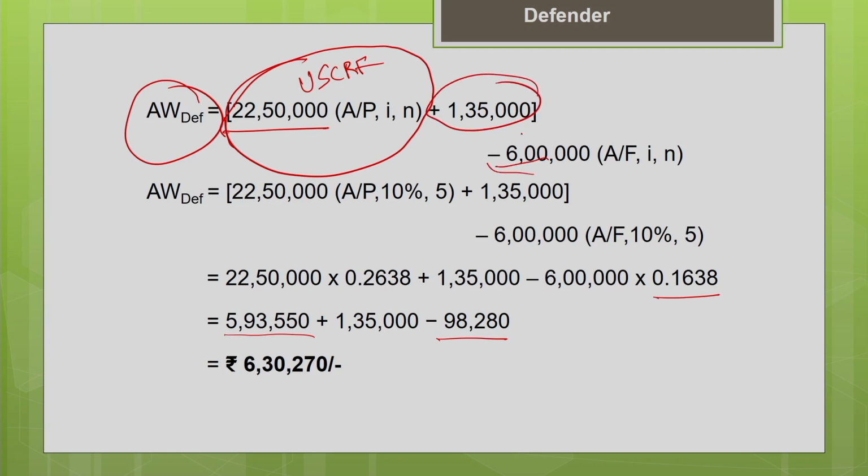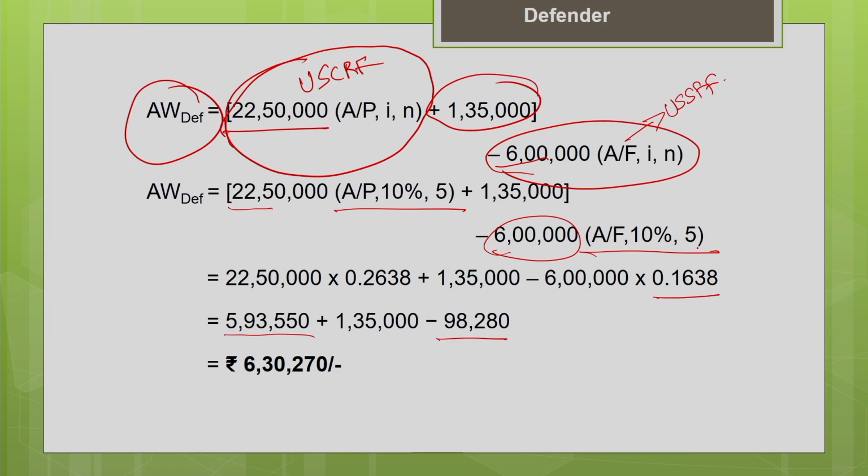Then you convert your salvage value of 6 lakh into equivalent annual cost using the uniform series sinking fund factor. That is what is done here: 22,50,000 into the factor A for known P, i and n, plus 1,35,000, minus the salvage value multiplied by the uniform series sinking fund factor, which is A for the given F, interest rate 10% and n equal to 5.